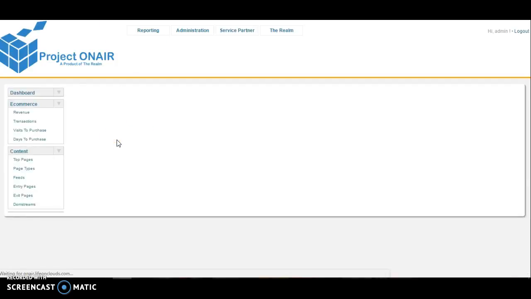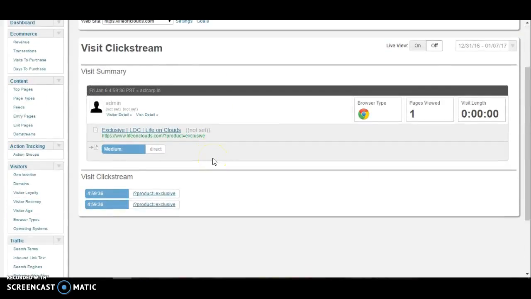We have something called clickstream. But before telling you about clickstream, if we have already put in the MaxMind geolocation, or installed some other geolocation app on this platform, we'll see the IP address here as well as the exact location of the person. Right now it's not set, so it's showing not set. Okay, let me go back to clickstream now.